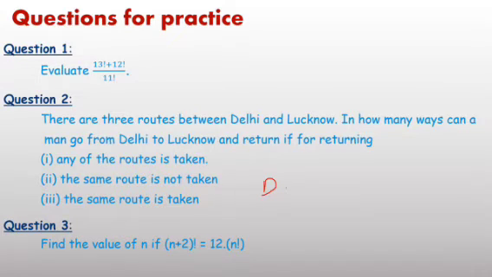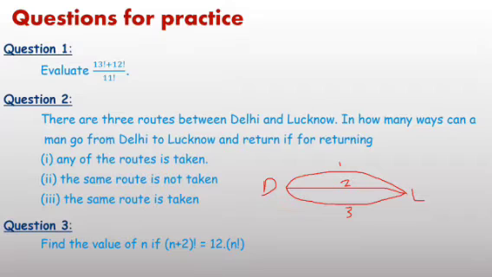Delhi to Lucknow. There are 3 routes. And this is the third route. Note as 1. Second route means 2. And third is 3.